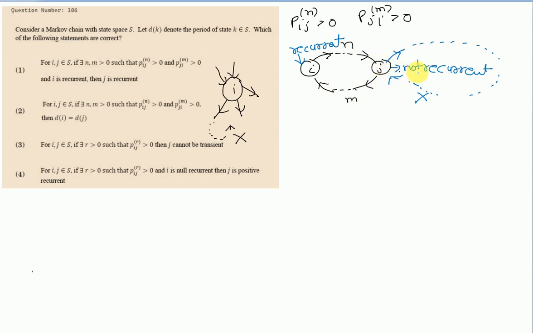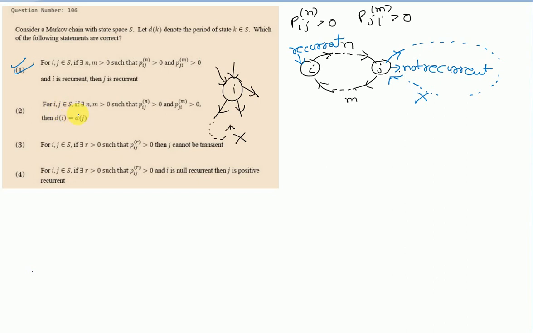Then how can we call j not recurrent? So there is no way that if j is not recurrent, i can stay recurrent. So by contradiction we have proved that j is recurrent. So option number 1 is correct.